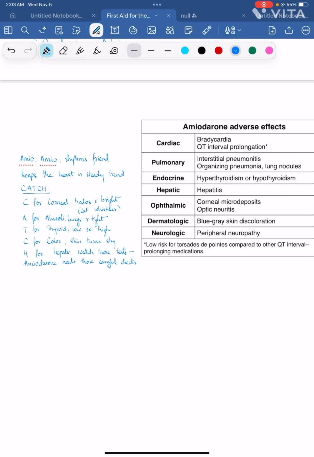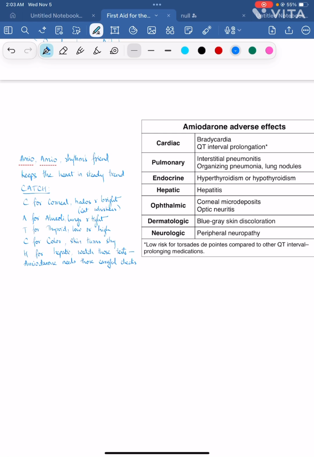Amio, rhythm's friend, keeps the heart in steady trend. C for corneal, halos are bright. A for alveoli, lungs are tight. D for thyroid, low or high. C for color, skin turns shy. H for hepatic, watch those tests. Amiodarone needs those careful checks.